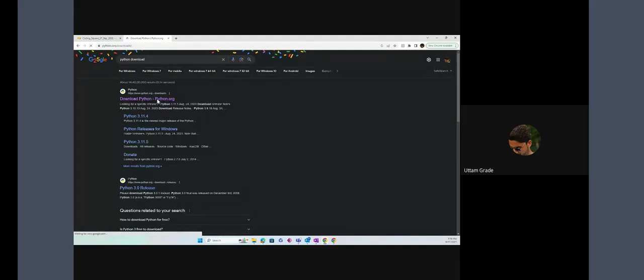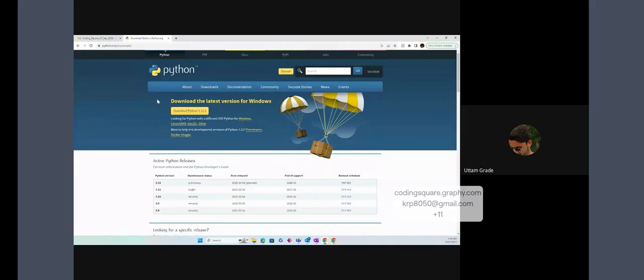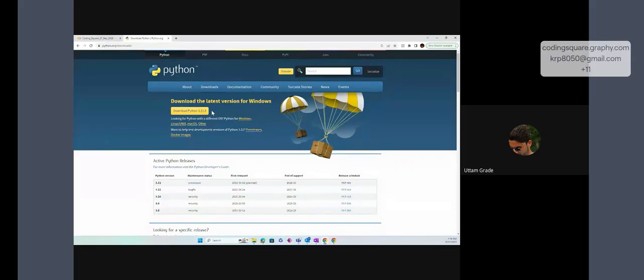Click on the first link, download Python. Download the latest version, 3.11.5. Just click on this and it gets downloaded into your system. Once you download this, let me know. Again, guys, you have to do the same thing right now on your system.